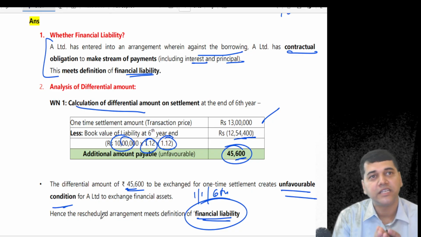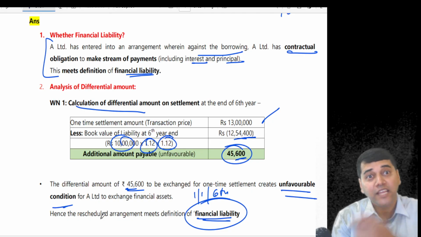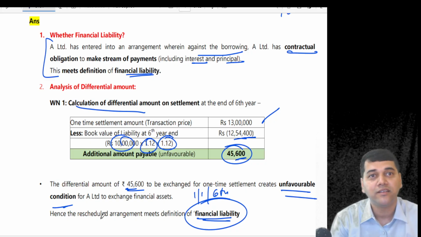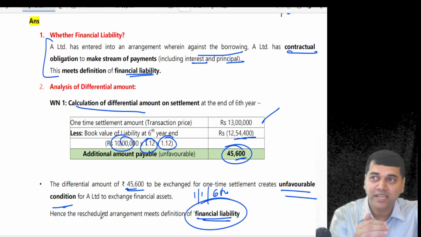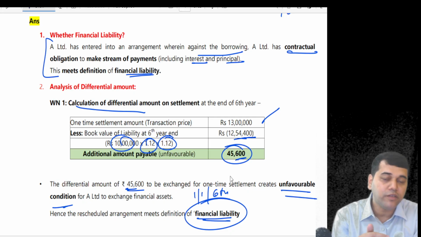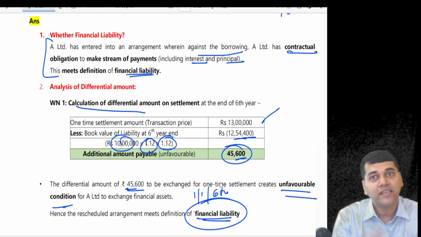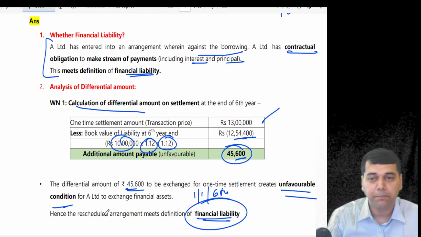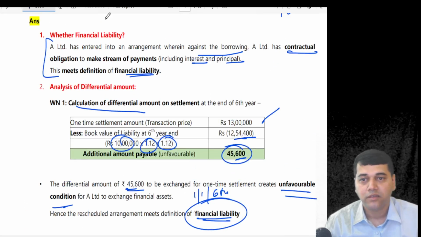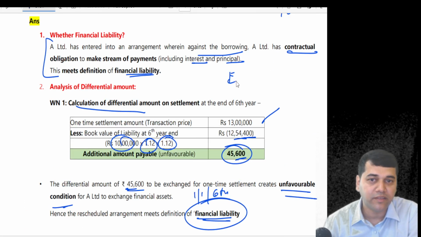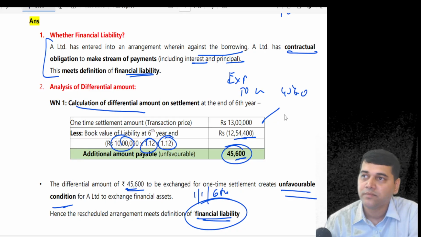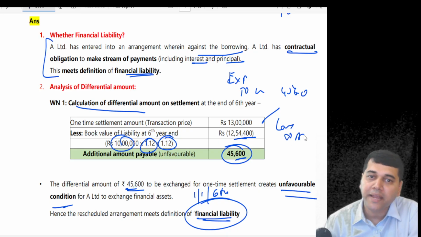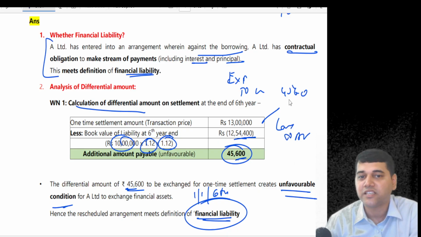When will you pass this entry? The day you enter into the second contract. When? 1st of January, not on 31st March, because otherwise it will move to the next year. On 1st of January you are going to pass this entry, and then on the day of settlement, see what happens. You pass this expense account debit to loan. How much? 45,600. Then you pass loan account debit to bank along with the interest.